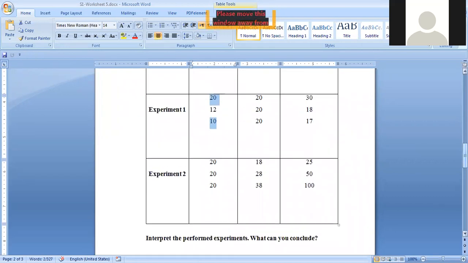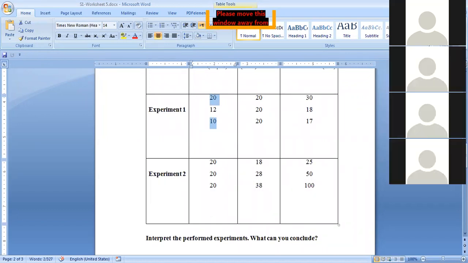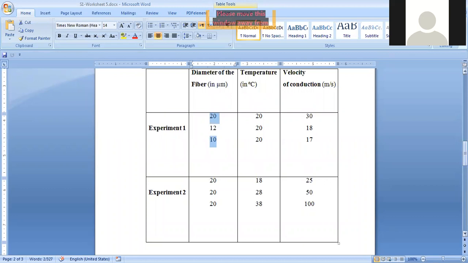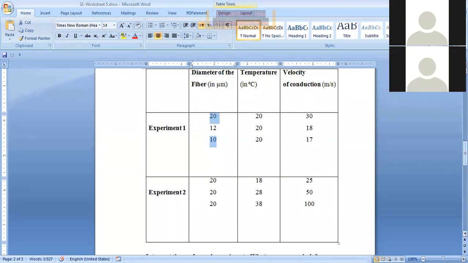Let's move now to Ahmed Farhat, experiment 2. Experiment 2 is talking about the same factors. We have temperature, we have diameter of the nerve fiber, and we have the velocity. What is the constant in the second experiment? The diameter of the fiber was the constant. Excellent.